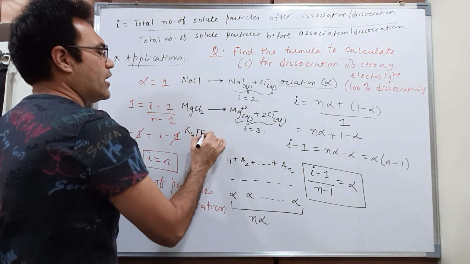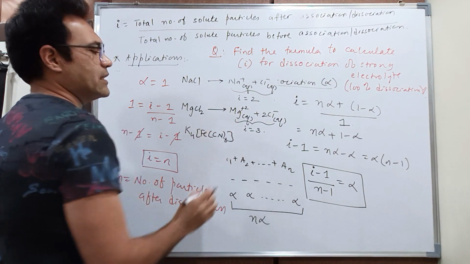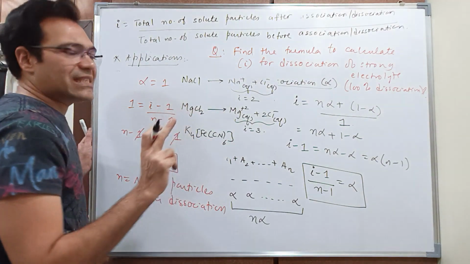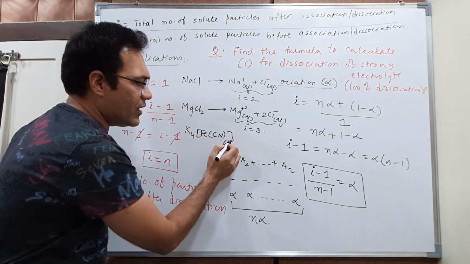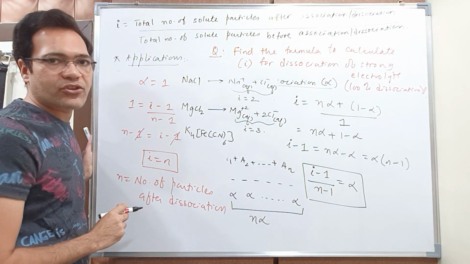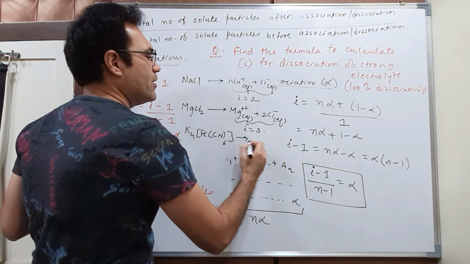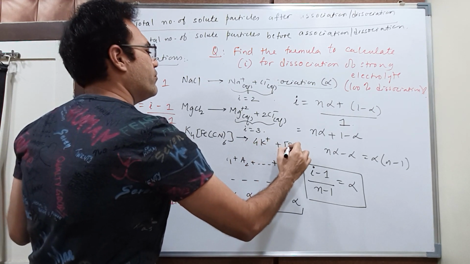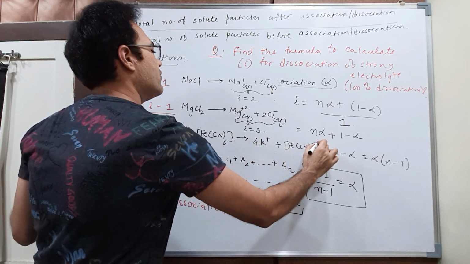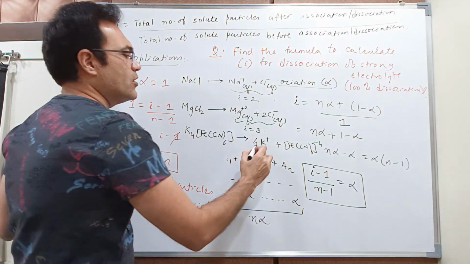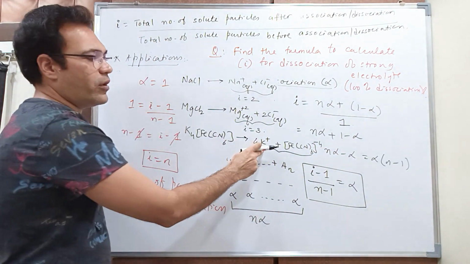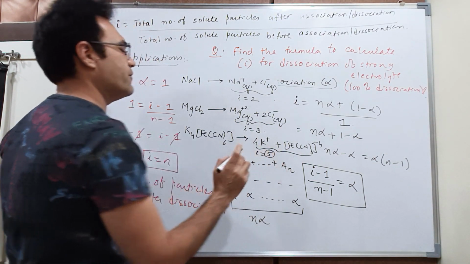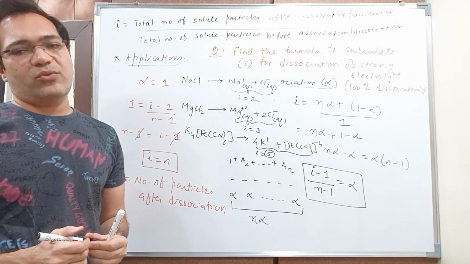Let us take one more example, students. Suppose we have K4[Fe(CN)6]. Now this is a complex compound, right? You should understand here that whatever I have given in the square bracket will never undergo dissociation. So what will happen? It will dissociate, giving you 4K+ plus [Fe(CN)6]4-, right? So you can see that here I get 4 plus 1, 5 ions. So the value of Van't Hoff factor is 5 if it undergoes 100% dissociation.